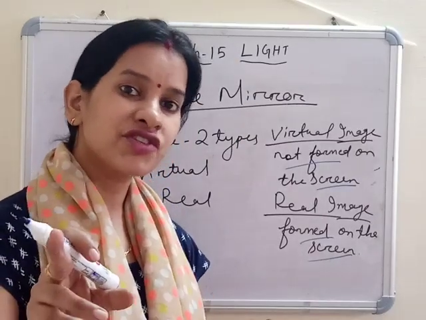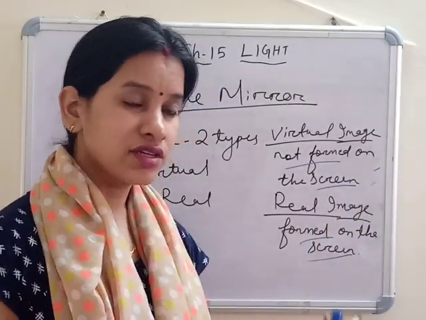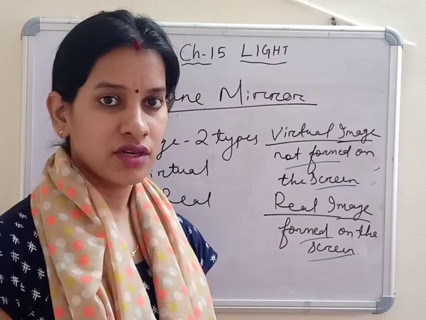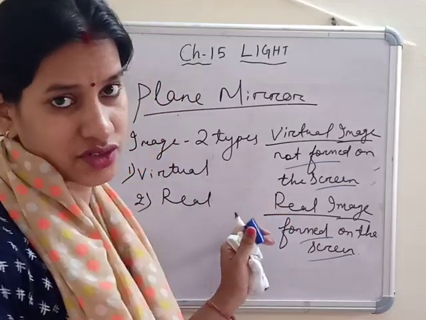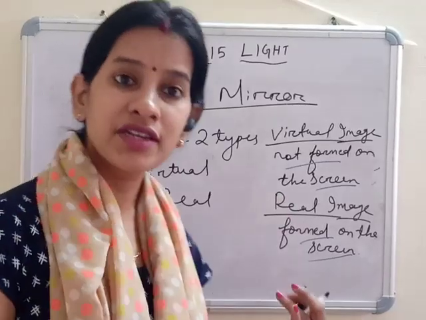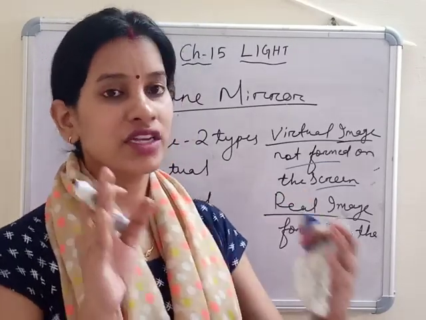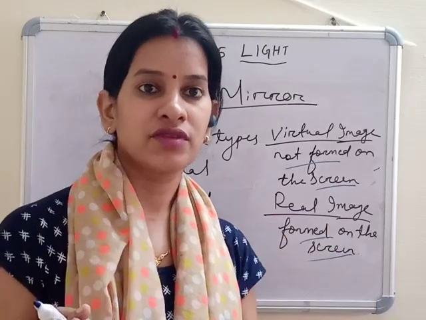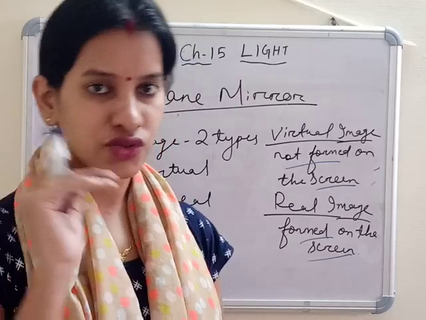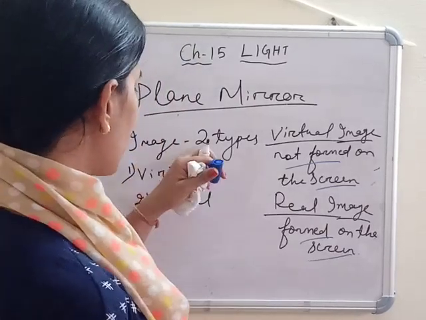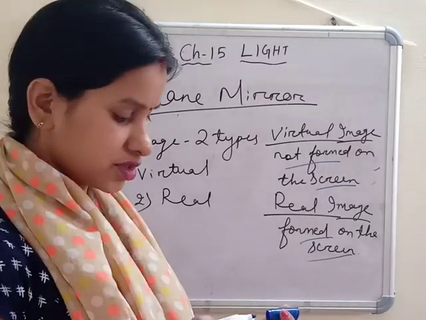So there is a reflection, but a screen is required to form the images, which you can see as a movie. That is an example of a real image. And for virtual, the plane mirror which you are using at home: we look into the mirror and our image is formed, but somewhere inside, there is no screen. That is a type of virtual image. So there are two types of image, virtual and real. This is about the images.